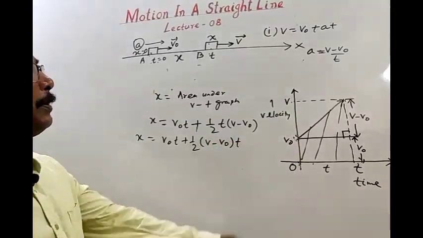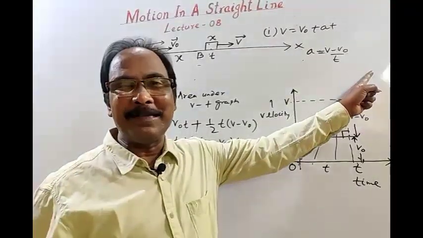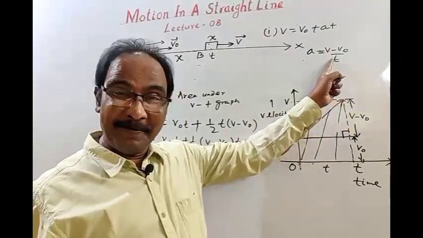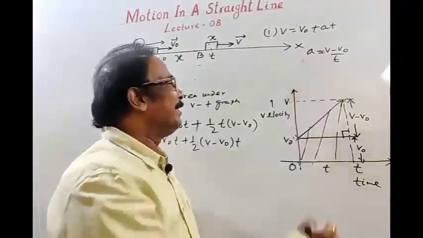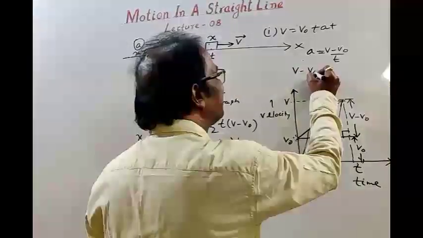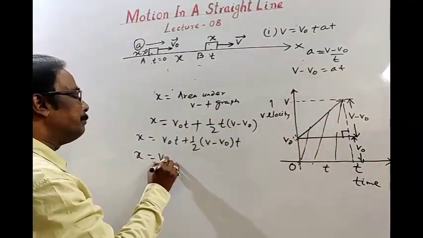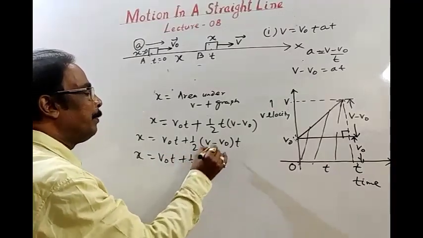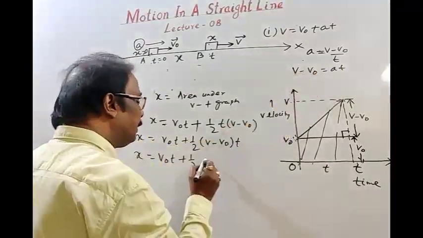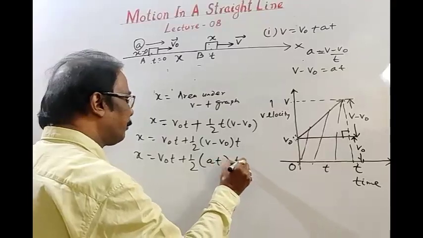Okay. See students, acceleration is rate of change of velocity. I have kept this form here. Then from this we can get v minus v naught is at. Now displacement is v naught t plus half. In place of v minus v naught we can write at, into t.